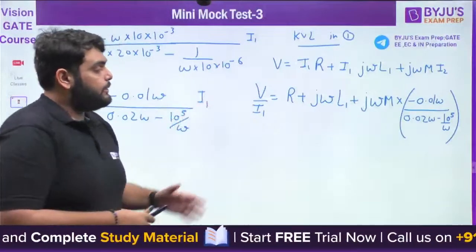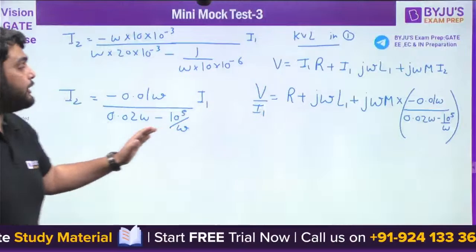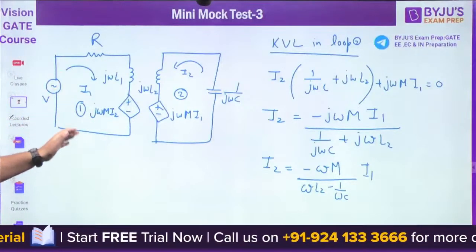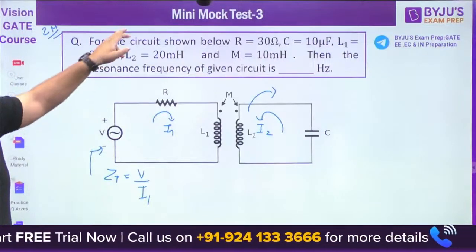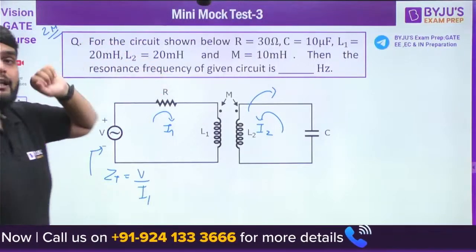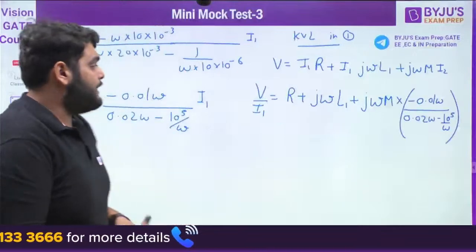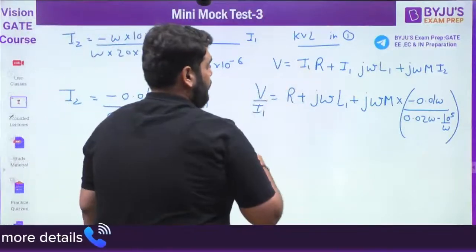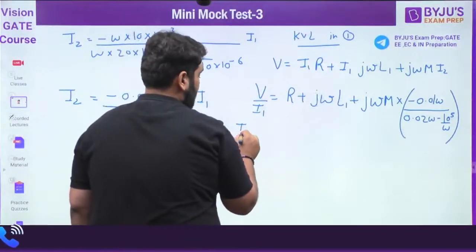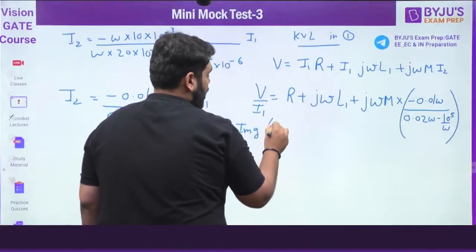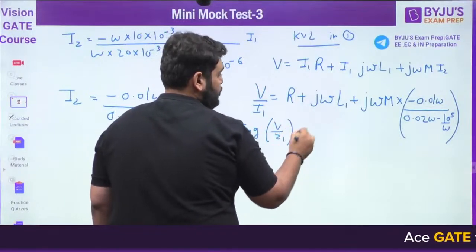This is the input impedance you are seeing from the input terminal. Now to find out the resonance frequency, the imaginary part should be 0. So what is the imaginary part here? If you find out the imaginary part of V by Z1, that should be 0.